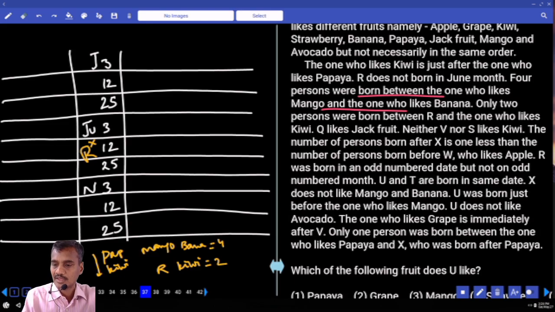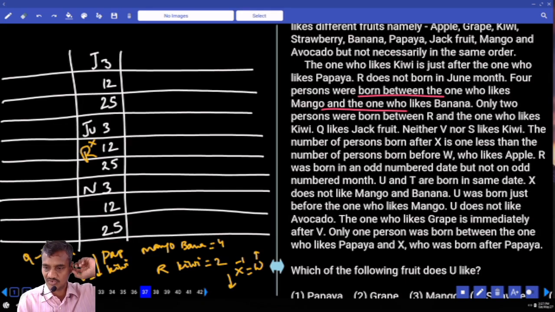And next one, Q likes jackfruit. And neither V nor S likes kiwi. Now V and S do not like kiwi. And next one, the number of persons born after X is 1 less than the number of persons before W. After X is 1 lesser than before W.